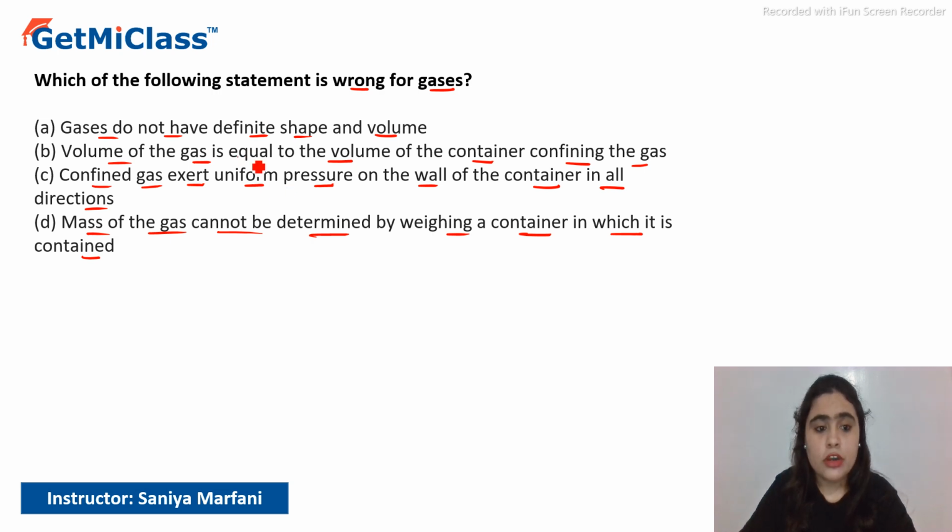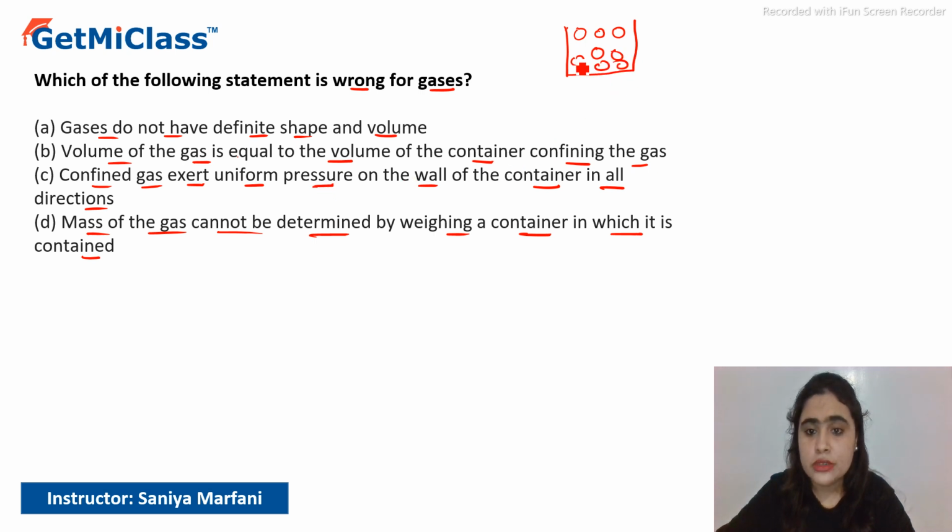Volume of the gas is equal to the volume of the container confining the gas. If I am talking about the volume of the gas in this container, then whatever the volume of the container is, that will be the volume of the gas. Confined gas exerts uniform pressure. Yes, it does exert uniform pressure on the walls of the container in all directions.